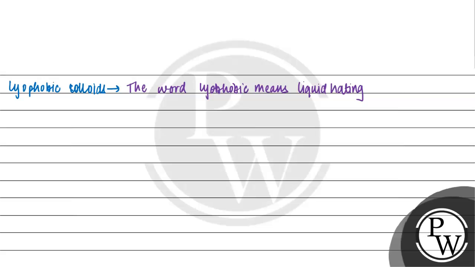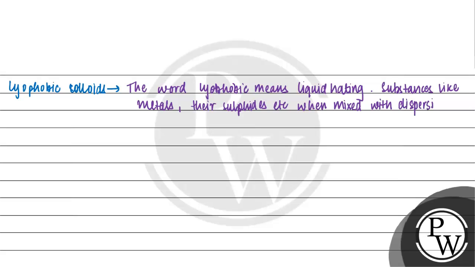There are special methods of obtaining them. Examples are substances like metals and sulphides, etc. When mixed with the dispersion medium, they do not form colloidal sols. They are prepared by special methods.